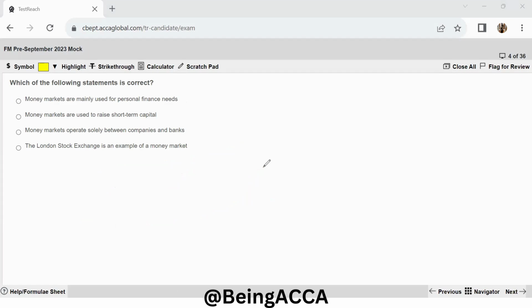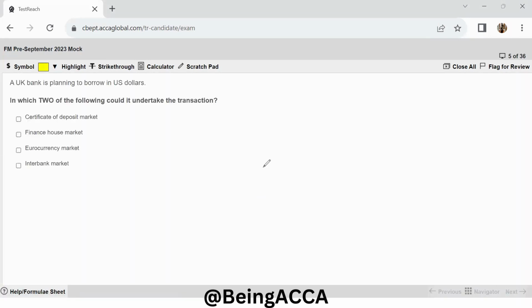Then, money markets are used to raise short term capital. Now, this statement is absolutely correct because money market instruments that we have learned of are generally those instruments which mature within a year. So let's read why the below options are not correct. Money markets operate solely between companies and banks. No, this is not true. Money markets involve institutions, governments, companies. So yes, the London Stock Exchange is an example of a money market. No, it is an example of a capital market, and they deal in medium and long-term securities.